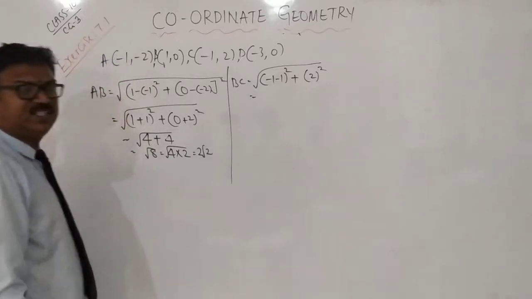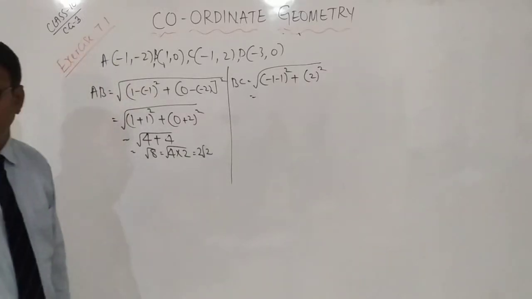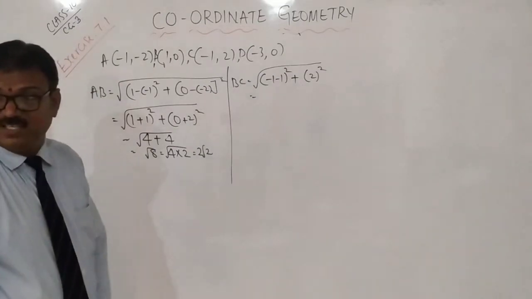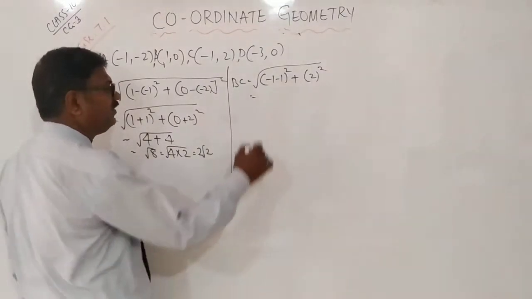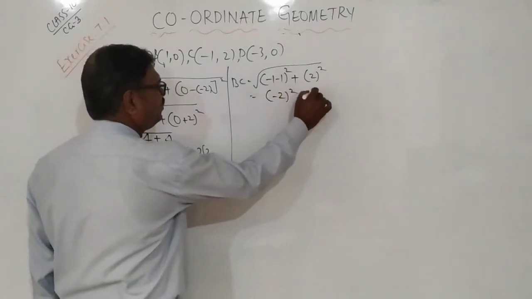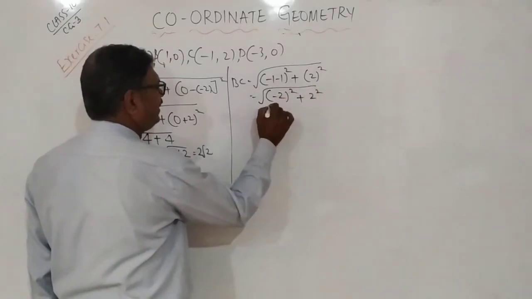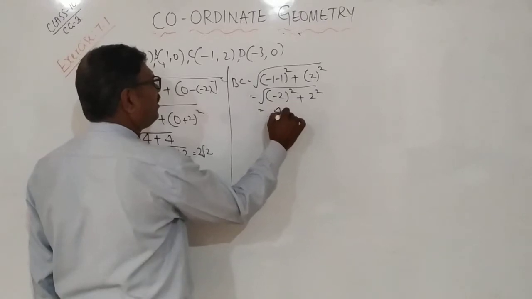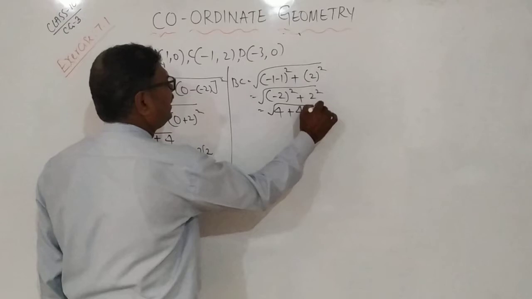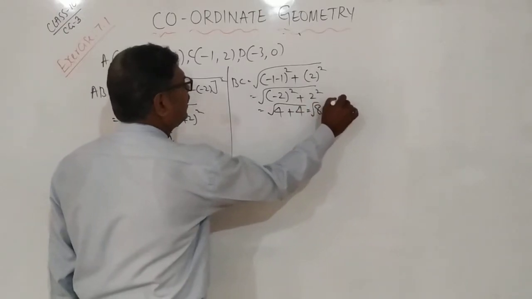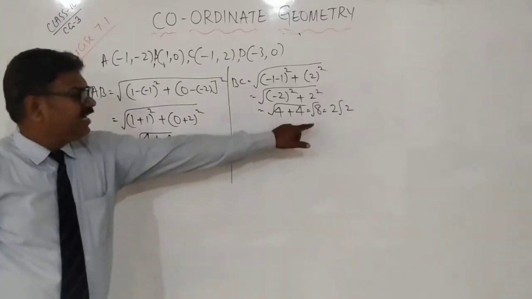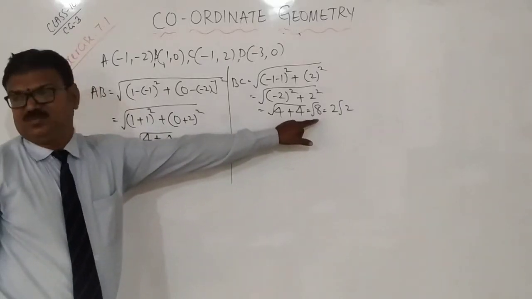Again -1 plus 2 is... what is the answer? -2 whole square plus 2 square as it is. -2 square is 4. Plus 4 plus 4, 8. Again it is nothing but 2 root 2 only. How did 2 root 2 come? 8 can be written as 4 into 2.